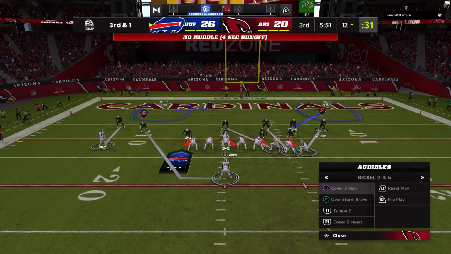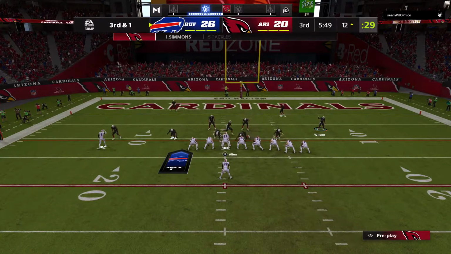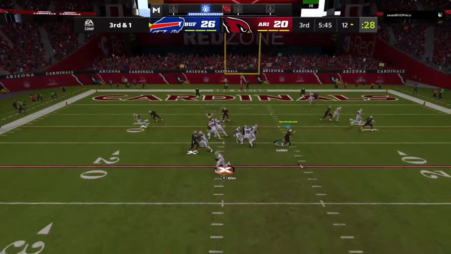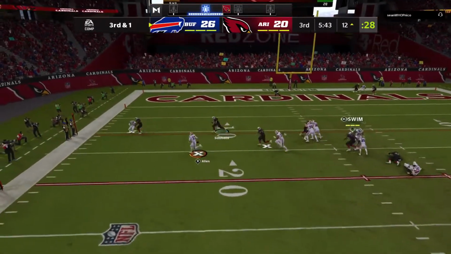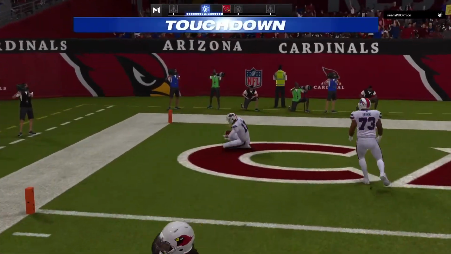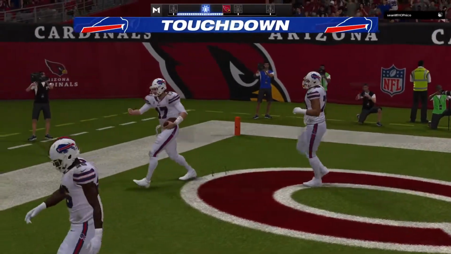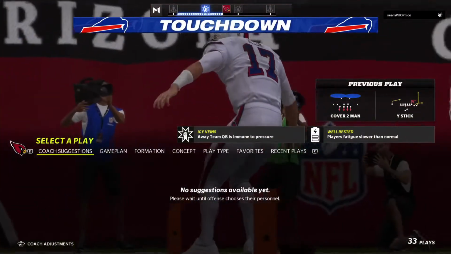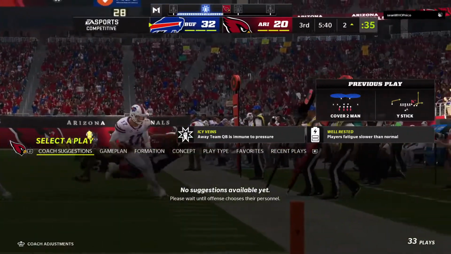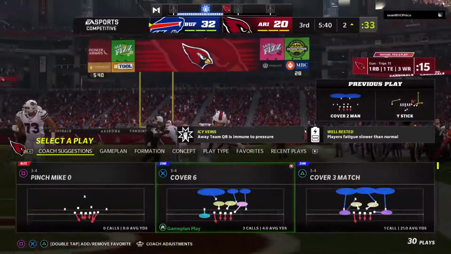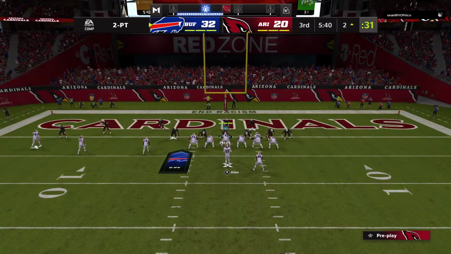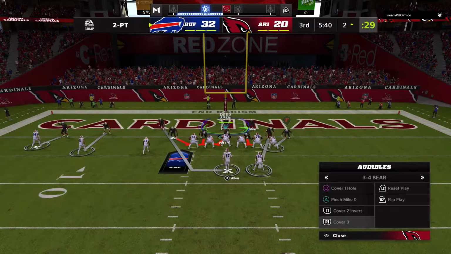Heavy set out there on 3rd and 1. Here's Allen to throw it. And he is into the end zone for a Buffalo touchdown. Josh Allen, his second touchdown of the afternoon. And the Bills take the opening kickoff of the third quarter and drive right down the field to extend their lead. And now Sean McDermott's made the call.